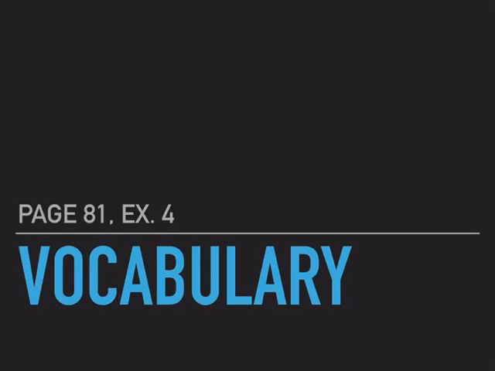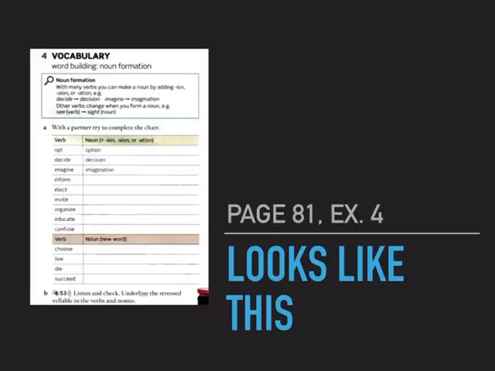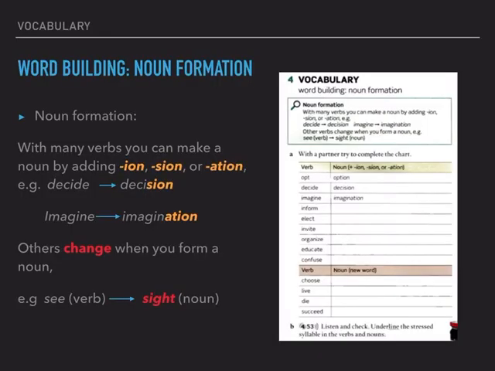Now today we're going to look at exercise 4. It's a vocabulary exercise. Exercise 4 on page 81 looks like this. So we're going to talk about word building, noun formation. So let's read the information in the green box together.